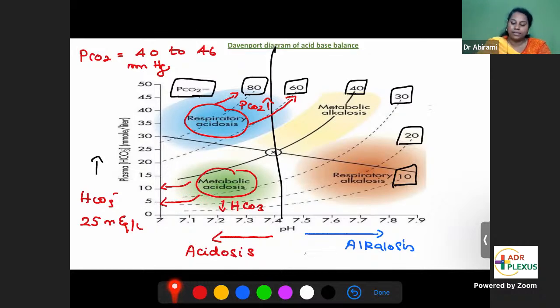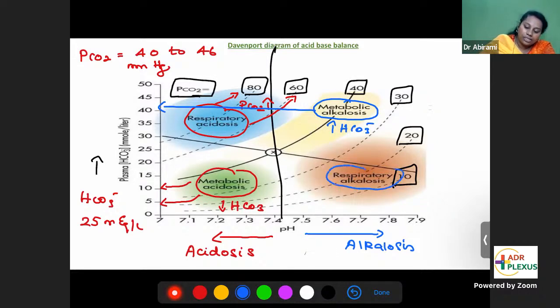Now, alkalosis, the right side of the curve. Metabolic alkalosis, the yellow portion. Metabolic alkalosis means metabolism or the kidneys, bicarbonate. Increased level of bicarbonate can directly cause alkalosis. Normal value is 25 milliequivalents. Look at that yellow portion of the curve. It corresponds to bicarbonate values of 40 and 45. See, bicarbonate has gone up. So that yellow portion denotes metabolic alkalosis.